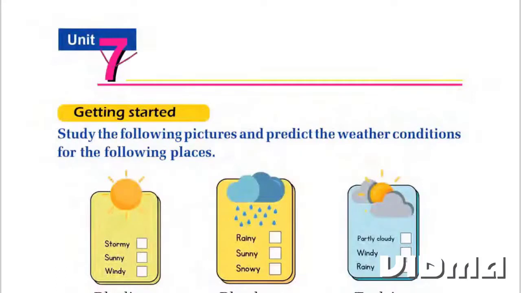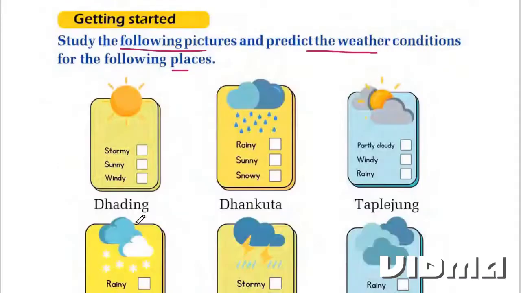Class 8, Unit 7. Getting started. Study the following pictures and predict the weather conditions for the following places. For Dading, the weather will be, look at the picture of sun. So weather will be sunny in Dading.